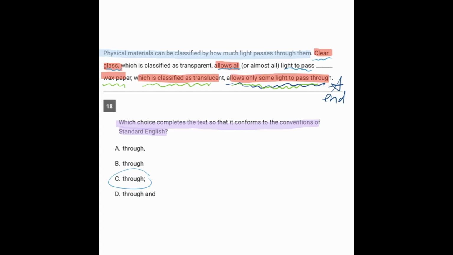Another thing we want to point out is that this is a middle modifier here. So clear glass allows all or almost all light to pass through. So both of these are what we would call middle modifiers. A modifier would be a clause, except it's missing the subject, the verb, or both. If it's deleted, the rest of the sentence is okay. And you have to read through your middle modifiers a little bit so that you can get a nicer idea of what's being said in the overall sentence.